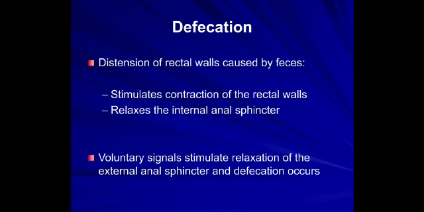Defecation is triggered by distension of the rectal walls caused by feces. It stimulates contraction of the rectal wall and relaxes the internal anal sphincter. So whenever it is distended with feces, the rectal wall is stimulated, and voluntary signals stimulate relaxation of the external anal sphincter and defecation occurs.